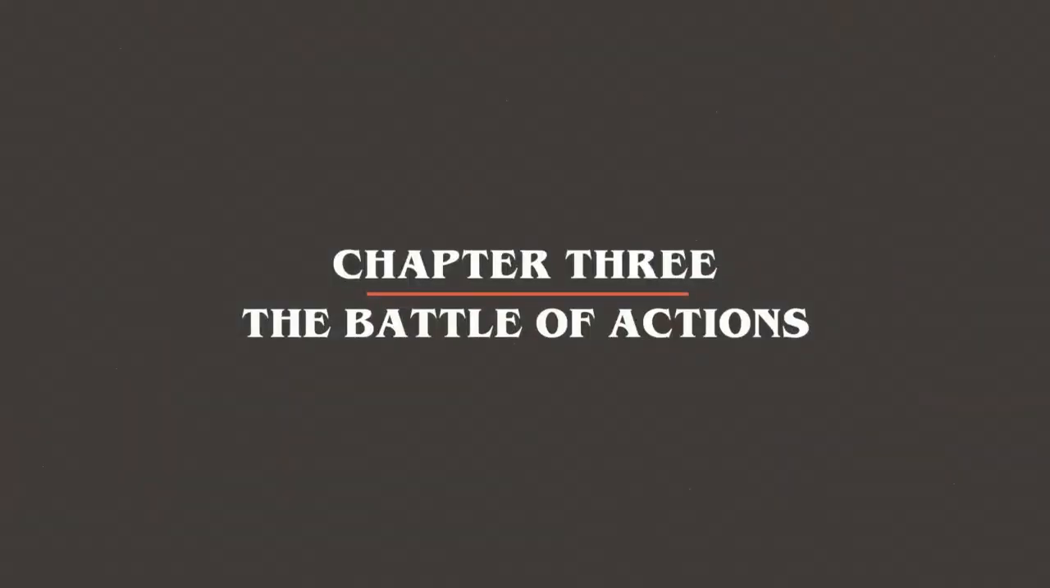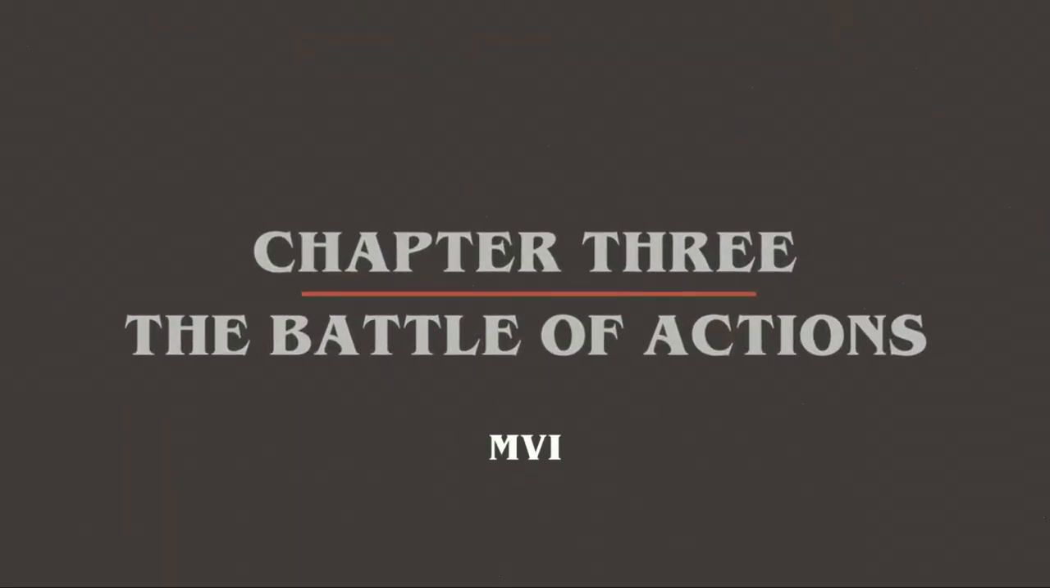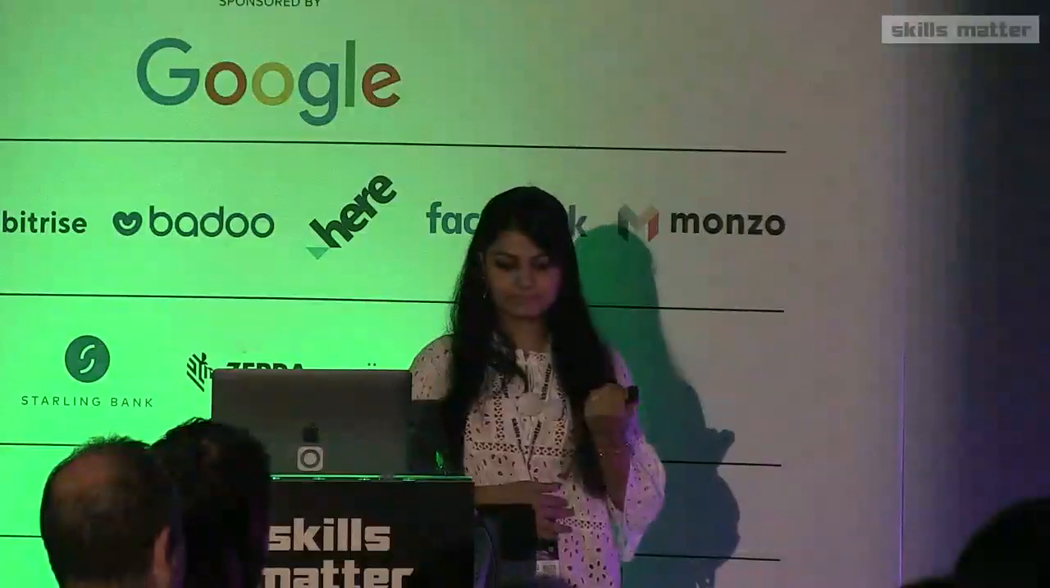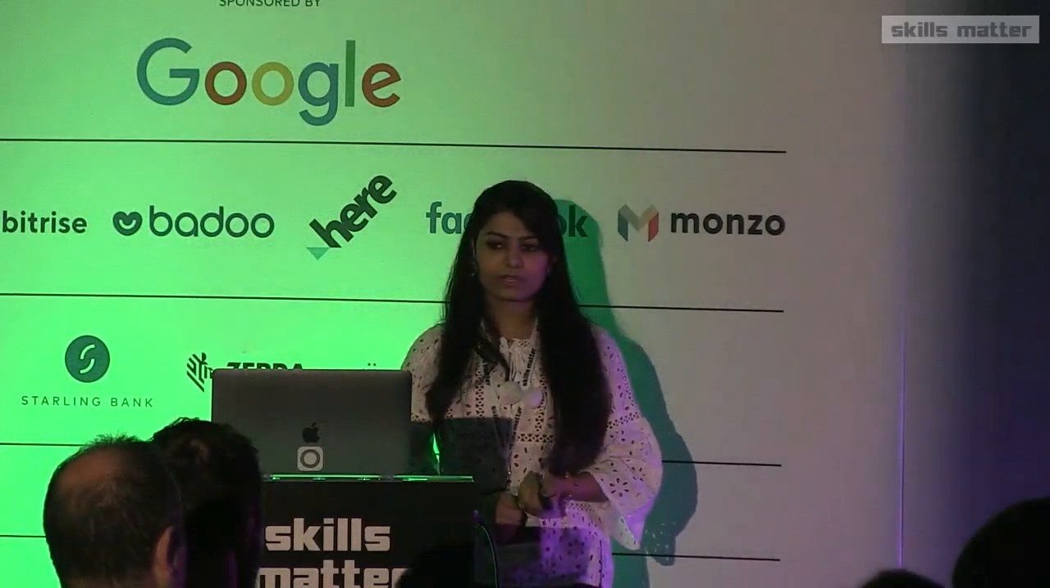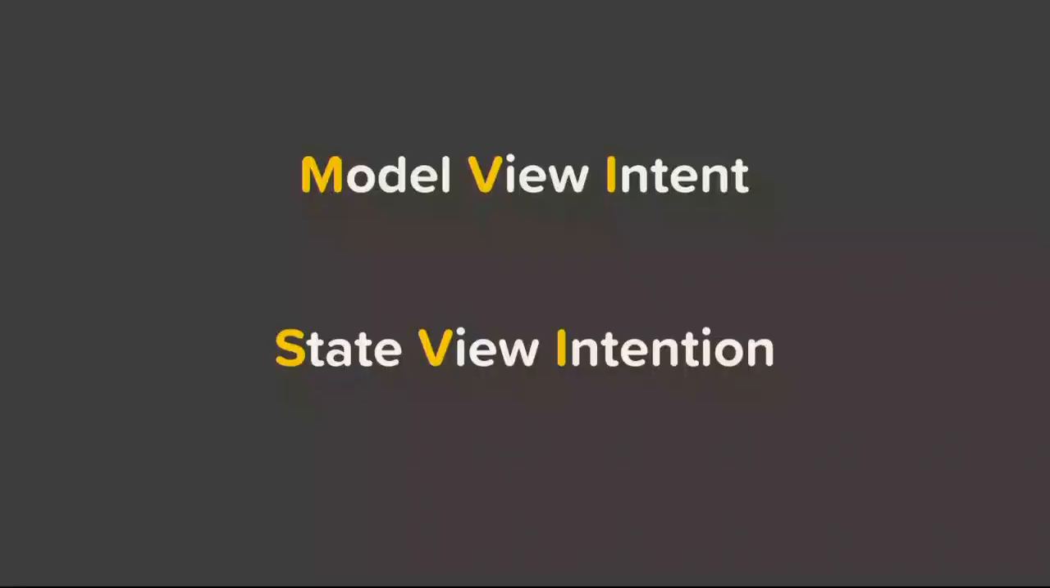That brings us to the third part of the talk. That is the model view intent pattern. This is going to be a brief introduction to model view intent. So model view intent, as I like to say, model is a state and intent is the intention of the user. So what is the state view intention?